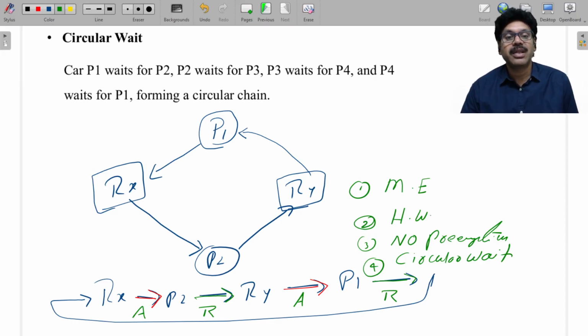When hold and wait is there, circular wait will automatically happen. So these are the four conditions or characteristics to confirm that a deadlock has happened.